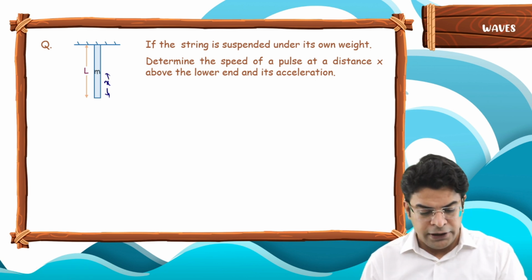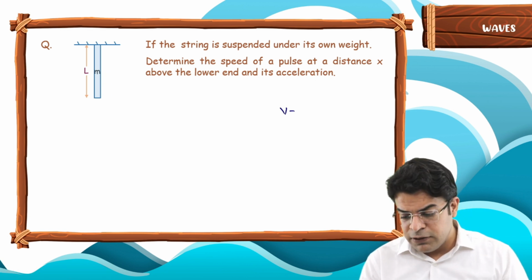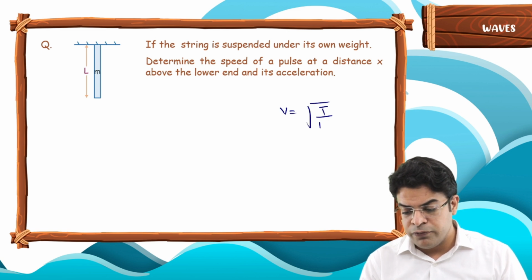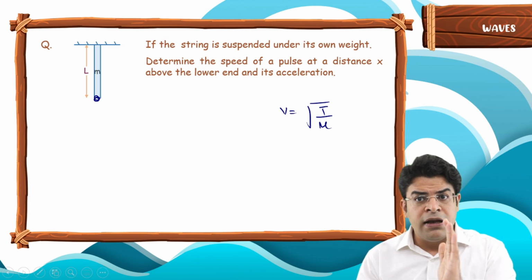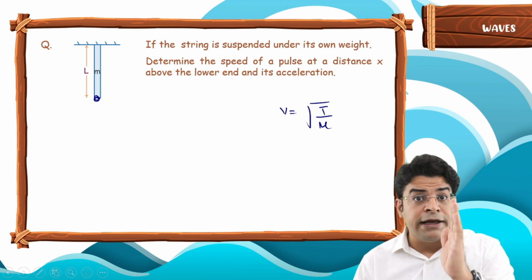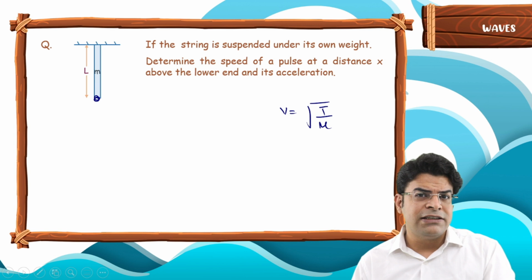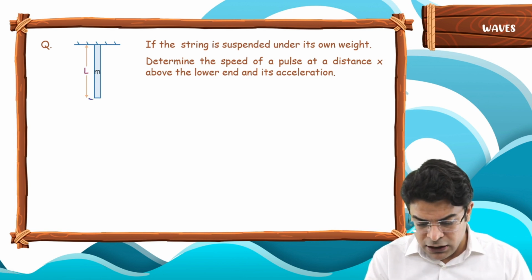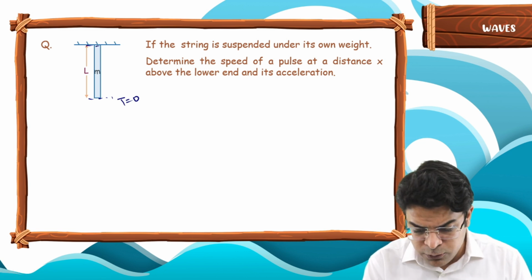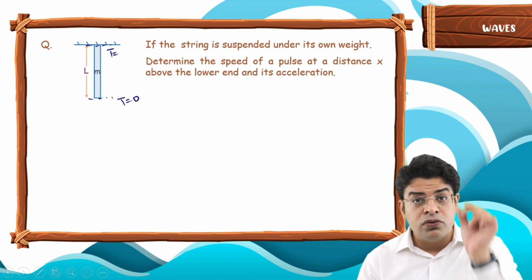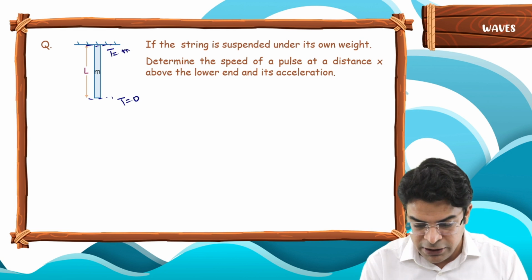We know that the speed of the pulse equals root of T by mu. If we create a pulse at the lower end and let it move away from the source, what will be its speed at different points? At the lowest point, we know that the tension will be 0. Yes, sir. And at the highest point, the tension will be equal to the entire weight of this string, that will be mg.